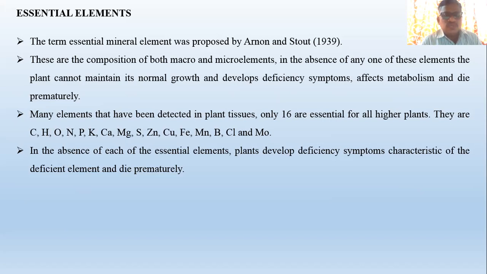Okay, so these are the elements which are essential for the growth and development of the plant, and they are 16 in number. In the absence of each of the essential elements, plants develop deficiency symptoms characteristic of the deficient element, and die prematurely.